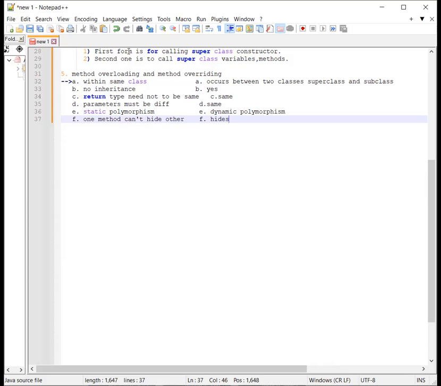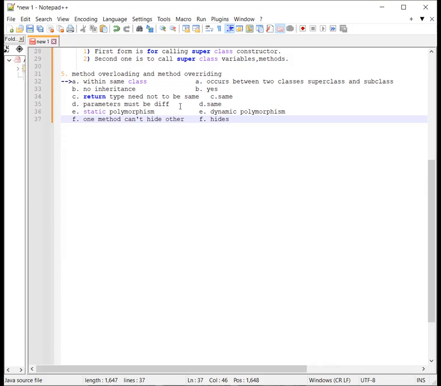So again, let's discuss method overloading and method overriding. First of all, method overloading occurs within the same class, but method overriding occurs between two classes, the superclass and subclass. Since overloading involves only one class, no inheritance occurs.